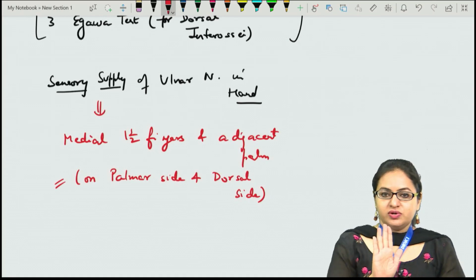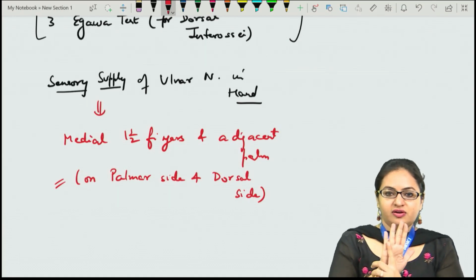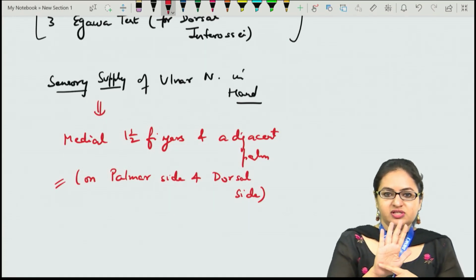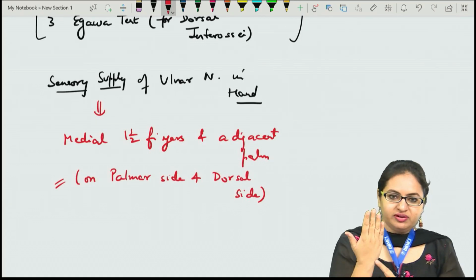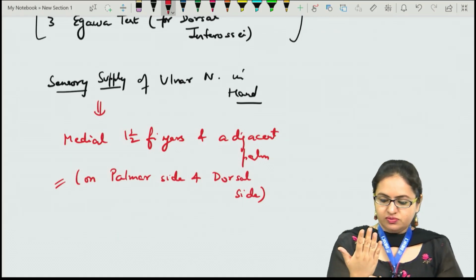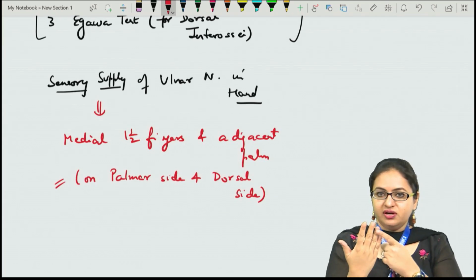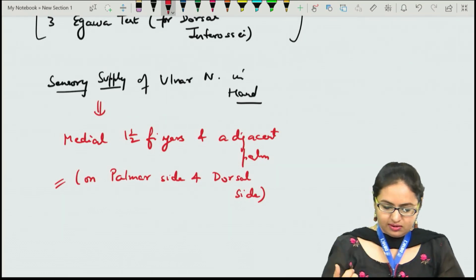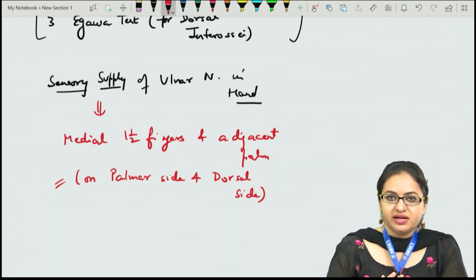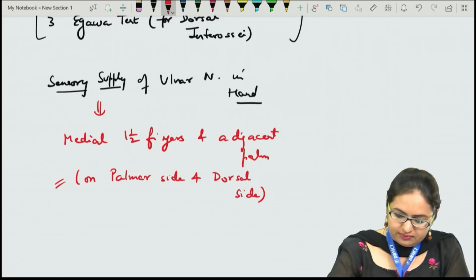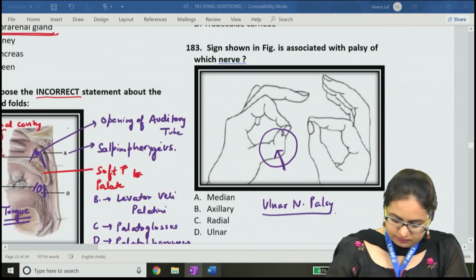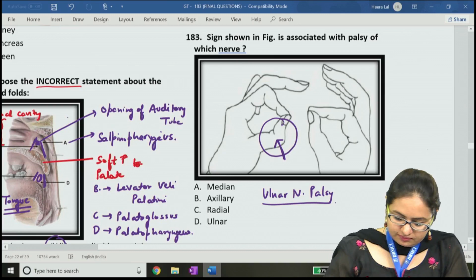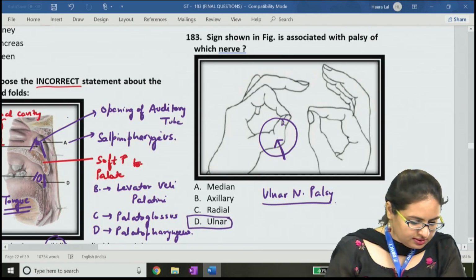Towards the medial side, the medial 1.5 fingers and the adjacent palm are supplied by the ulnar nerve. And on the posterior aspect, the dorsum, the 1.5 fingers and the adjacent dorsal surface of the hand are also supplied by the ulnar nerve. So the ulnar nerve supplies either side of the hand. The answer for this question is D, the ulnar nerve.